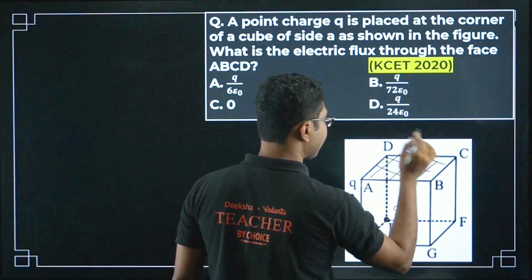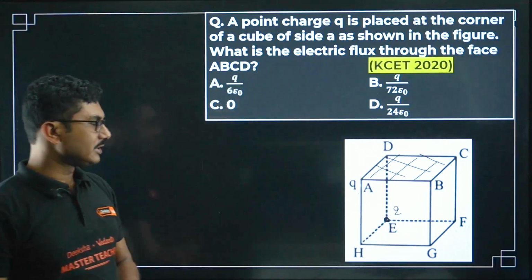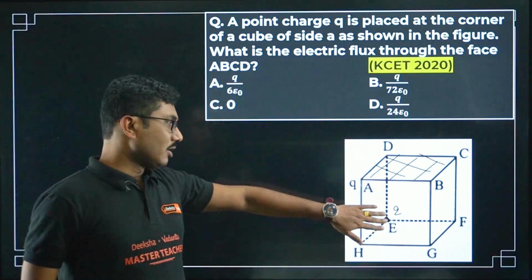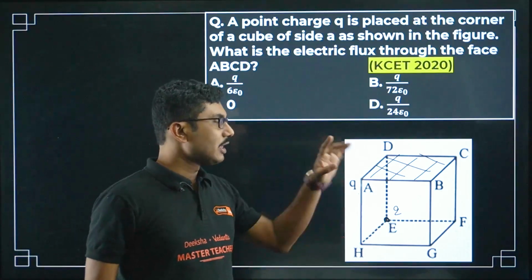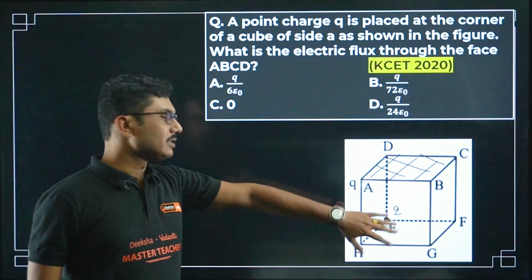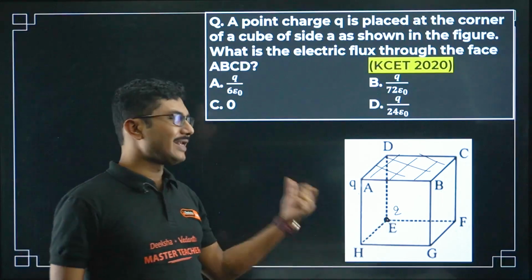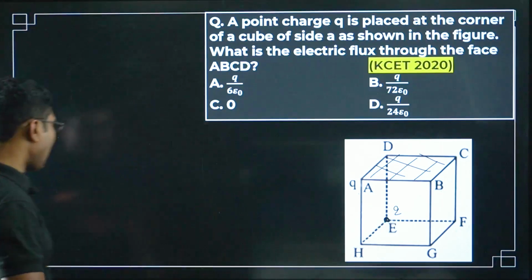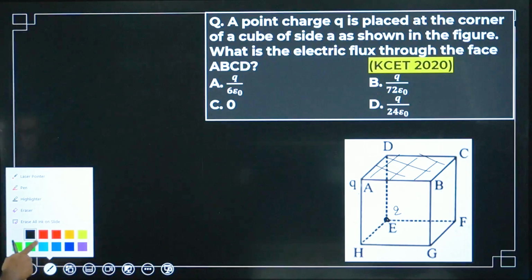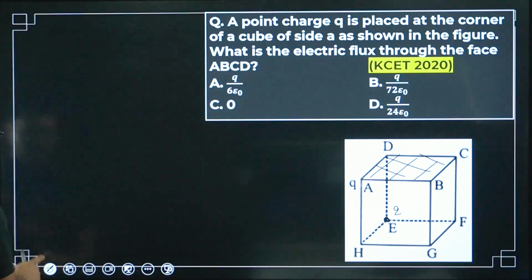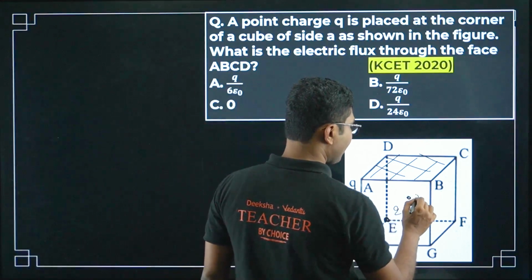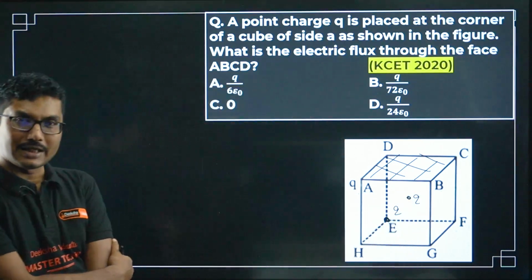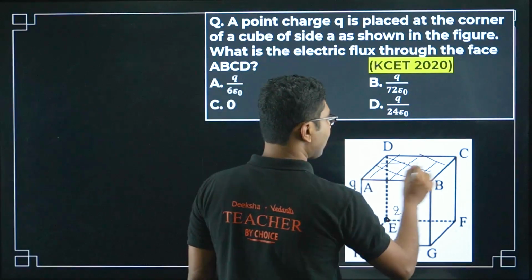This is also a very interesting question. You might think that because the charge is located at the corner, the electric flux will be 0. Actually it is not correct. Okay, even though it is not fully inside, it is not fully outside. So this is a very interesting question. For that, first you have to understand what would be the electric flux if this entire charge was kept inside. If the entire charge is kept inside, what would be the electric flux through this surface?